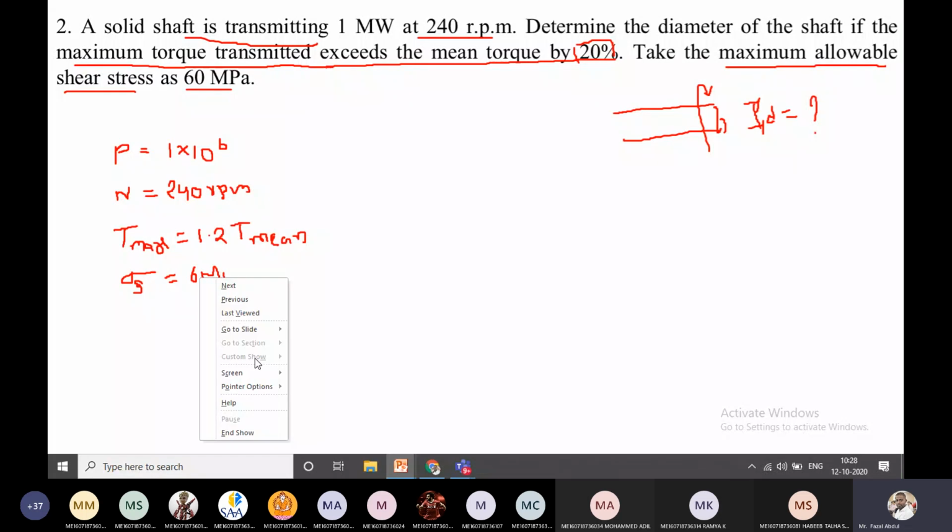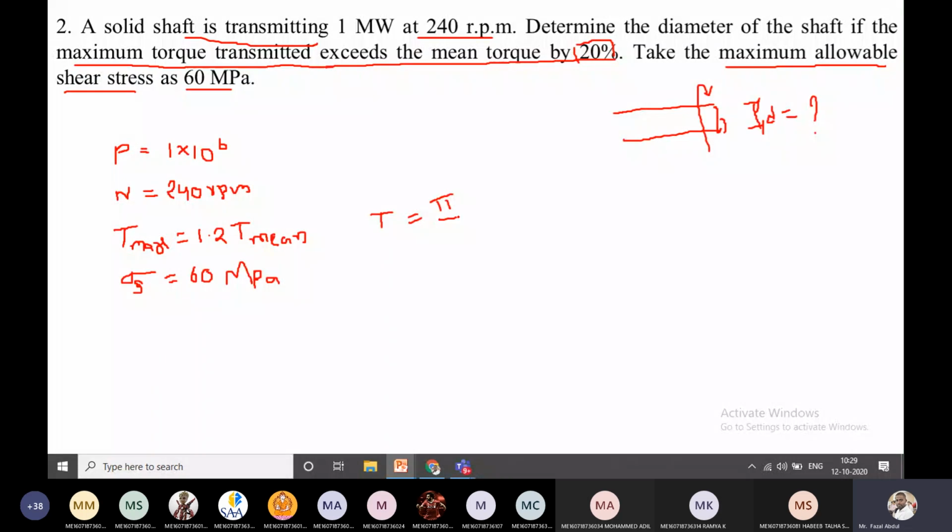Now, what do we require to calculate the diameter? We can calculate the diameter from the torque transmitted by the shaft. One relation, as we know, is T equals pi by 16 into sigma s into d cube.